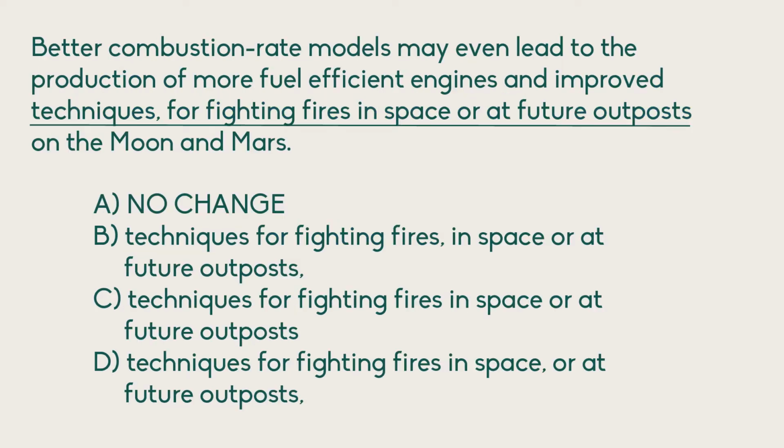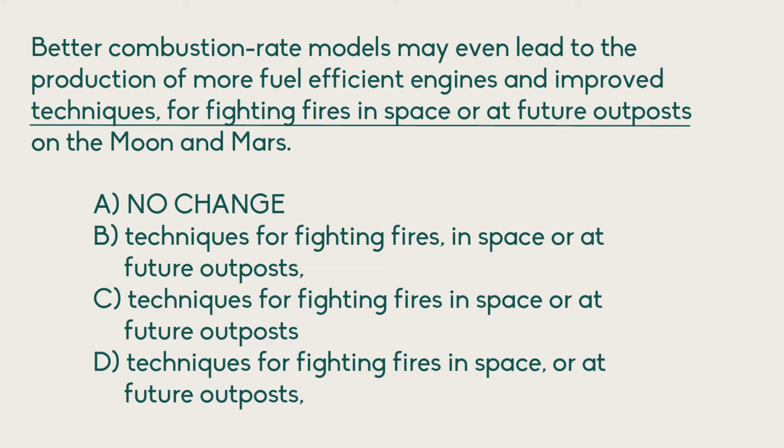Next question from the SAT. Again, if you want to pause the video and have a look at this first. And there's a lot of different commas in the answer choices here, so we have a lot of options of where we could want to put them. One thing is to think about the structure of the sentence as a whole. We have improved techniques for fighting fires in space or at future outposts on the moon and Mars. We have a list of 2 things for fighting fires in space or at outposts.